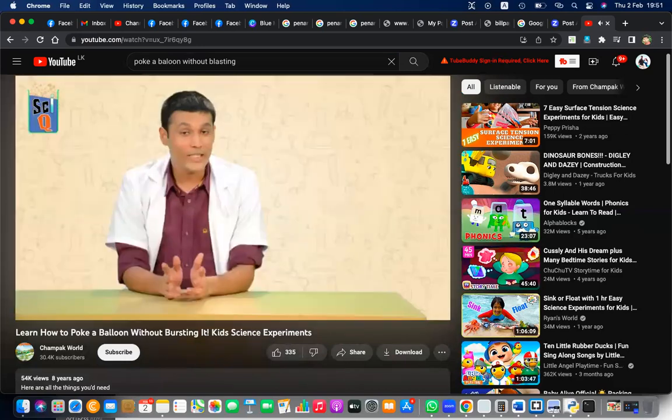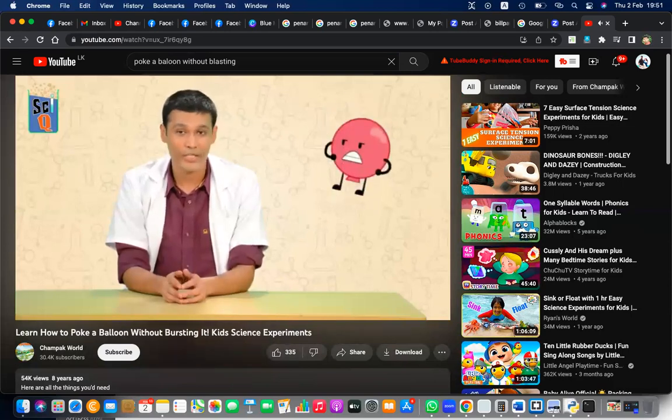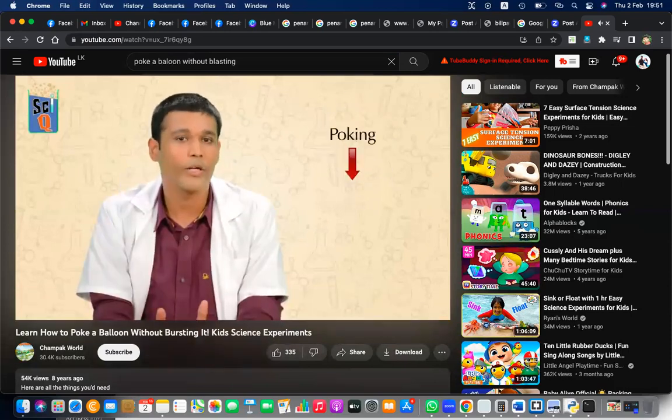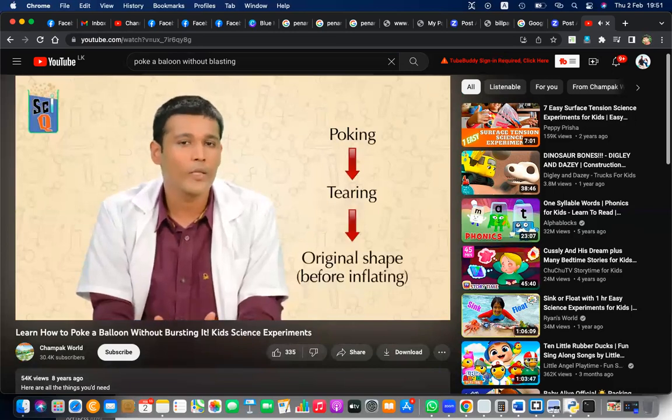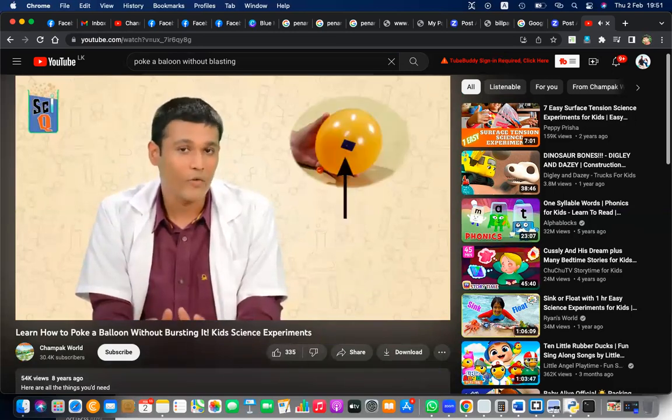Why is this? Well, this is because, as shocking as it may seem, balloons don't like being blown up. They don't like being stretched or stressed. When you poke a balloon, you create a tear in it, and the balloon sort of goes back to its original position. The tape here sort of holds it together.